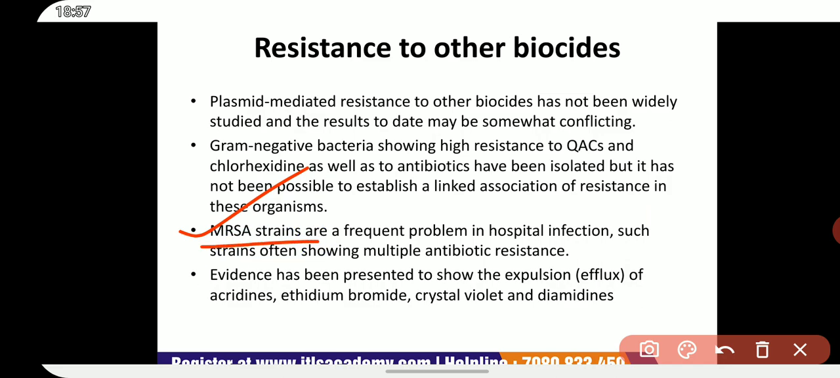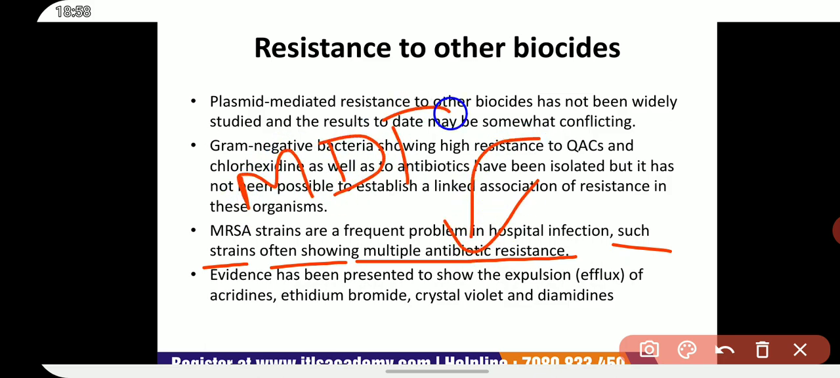MRSA strains are a frequent problem in hospital infections. Such strains often show multiple antibiotic resistance, and it can also be multi-drug resistance, that is known as MDR. Recombinant Staphylococcus aureus plasmid transferred into E. coli, that is Escherichia coli cells, is responsible for conferring resistance in the latter organism to these agents.